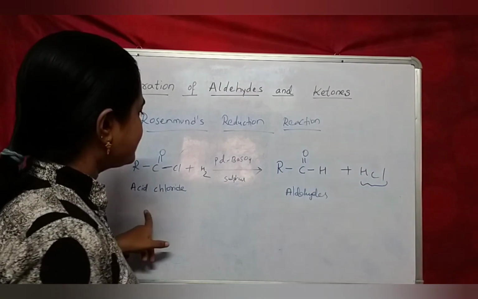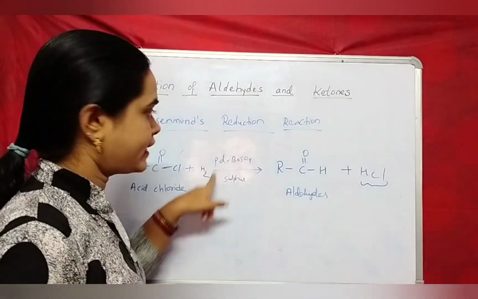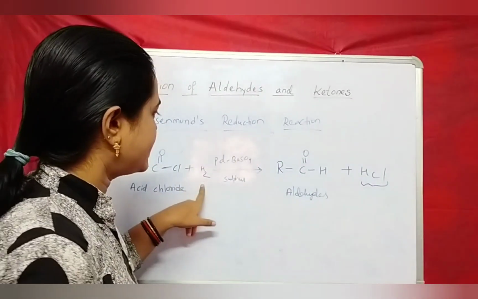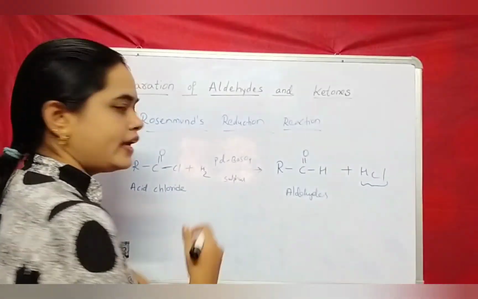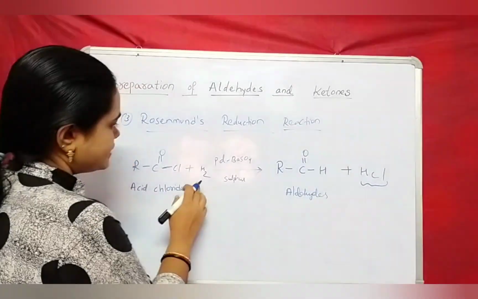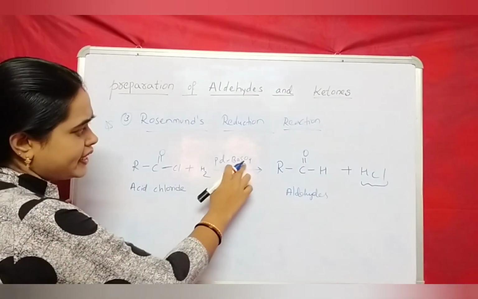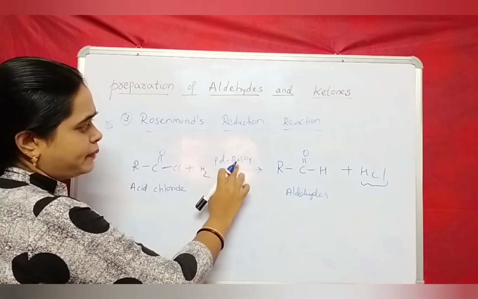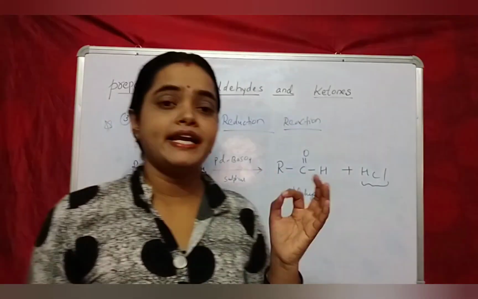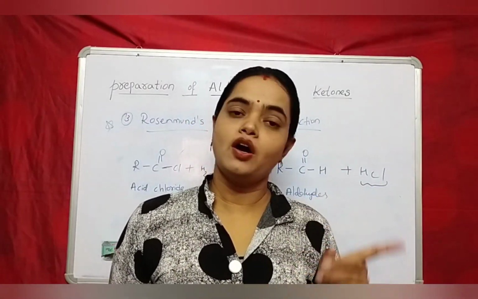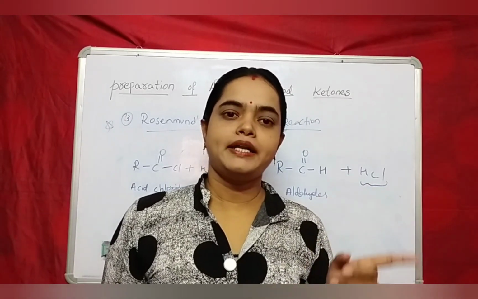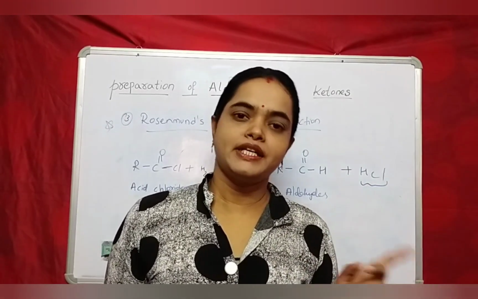In Rosenmund's reduction reaction, acid chlorides are reduced. Reduction means removal of oxygens or addition of hydrogens. Here see, palladium barium sulfate is a reduction reagent. I have already told you K2Cr2O7 is oxidizing agent, palladium barium sulfate is reducing agent.